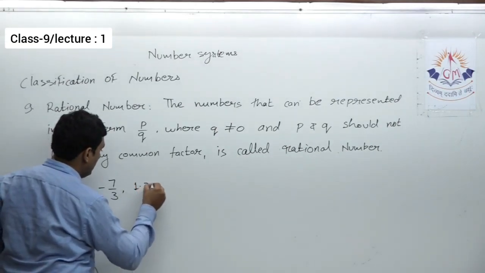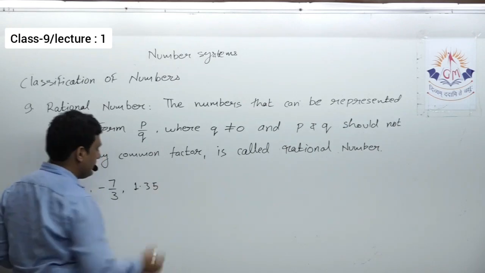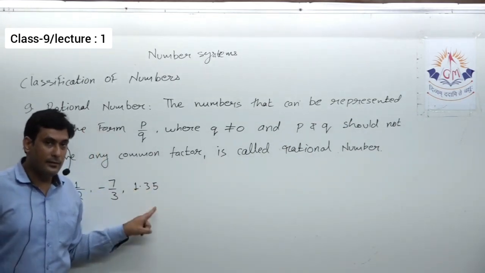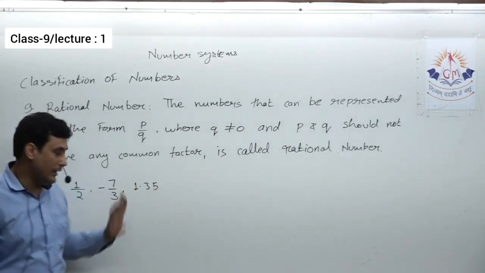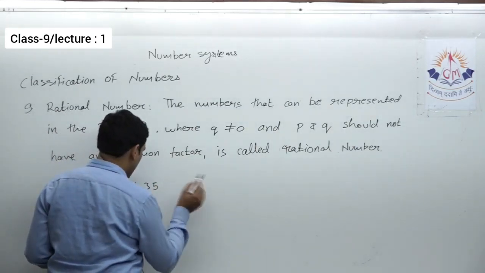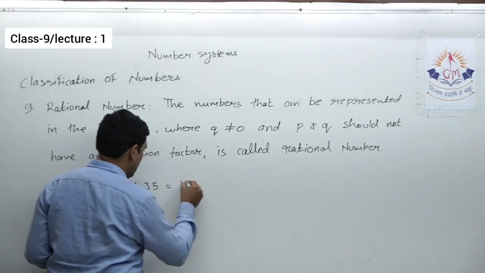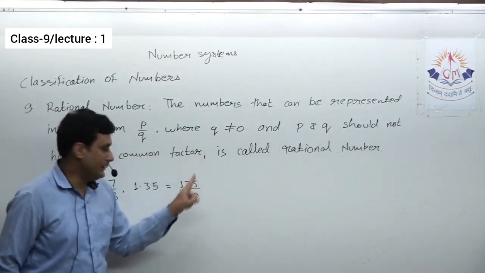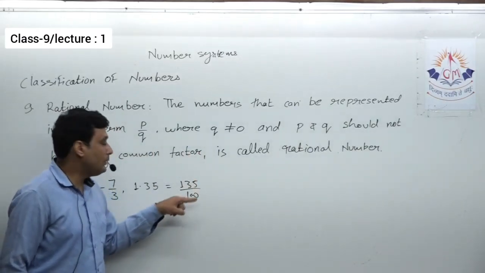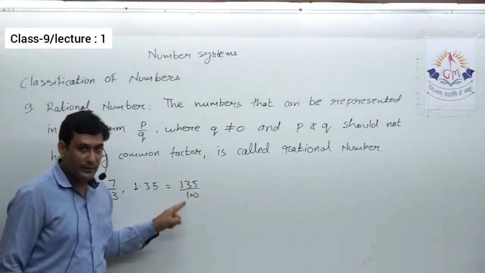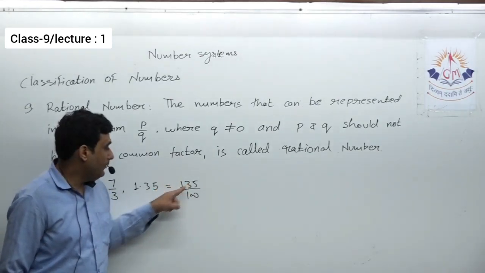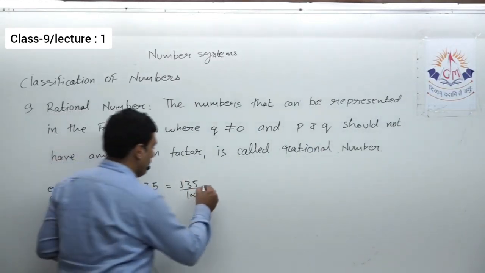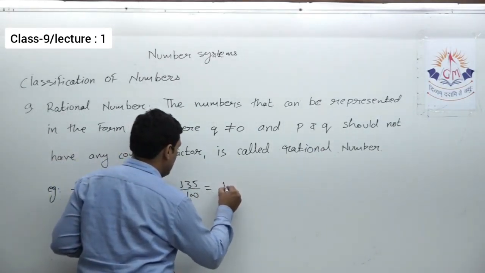Now can I say 1.35 is a rational number? So what I have to see is, is it possible to write this number in the form of P upon Q? Yes, I can write 1.35 in the form of 135 upon 100. Now I check all three conditions. Yes, it is in the P upon Q form. Q is not equal to 0. Can I simplify this? Yes, because numerator and denominator both are divisible by 5. So if I divide by 5, what will I get?